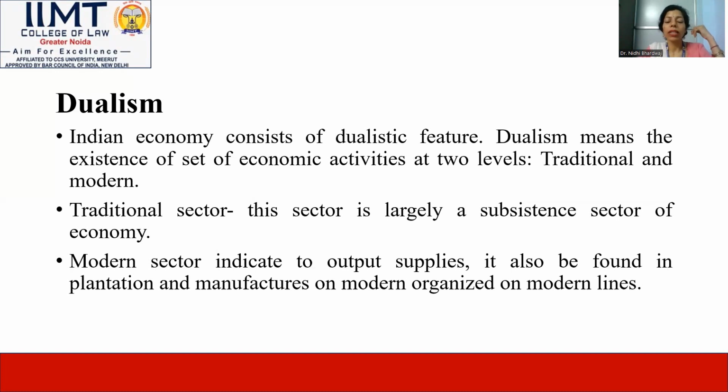And if we talk about the second major system, that is the modern sector, these are the indicators of the system of output supply, and are also found in plantations, manufacturing, and modern organizations. So there is a big difference between both of them.